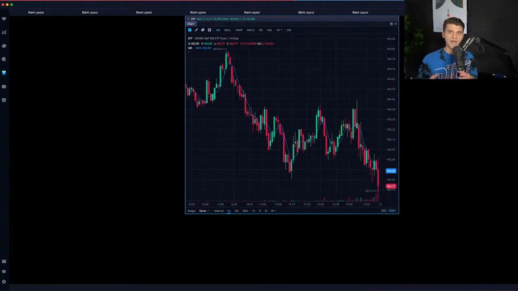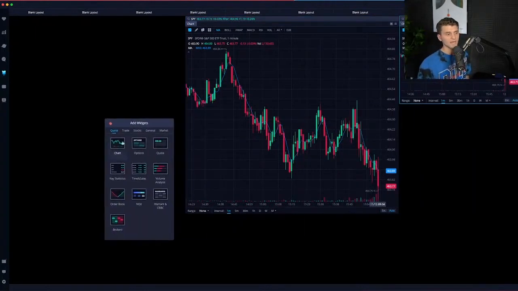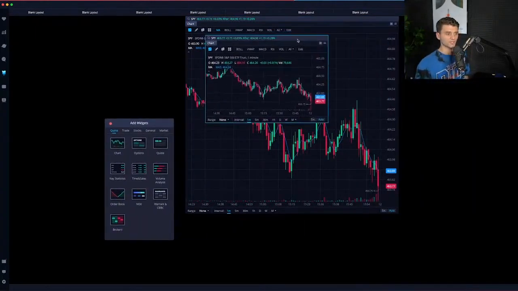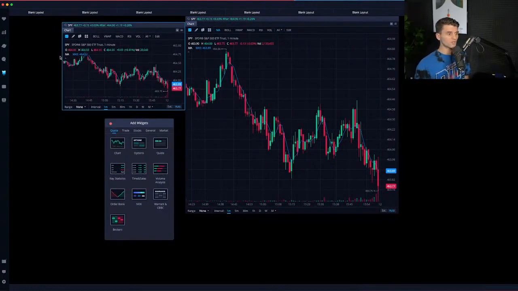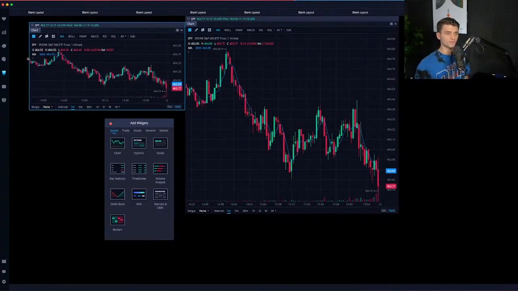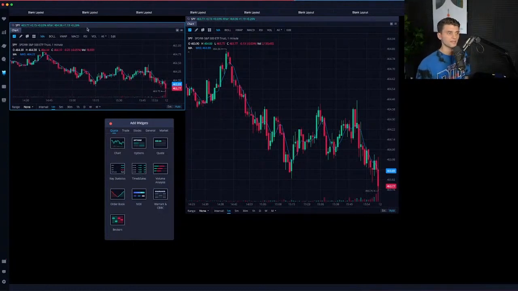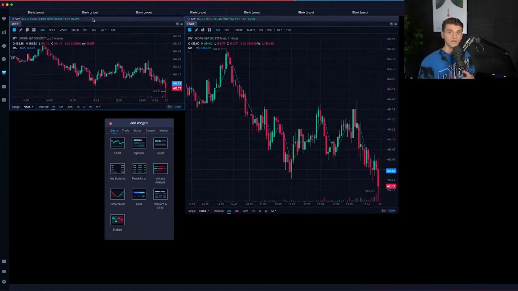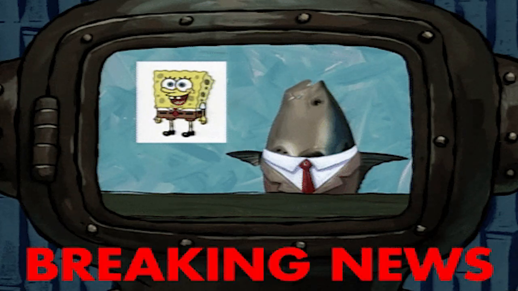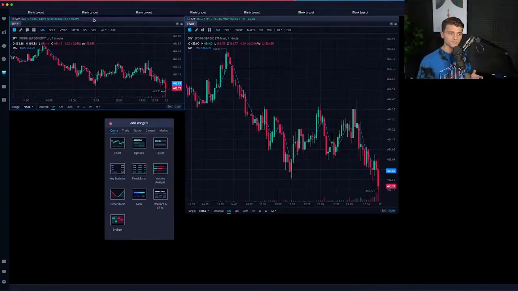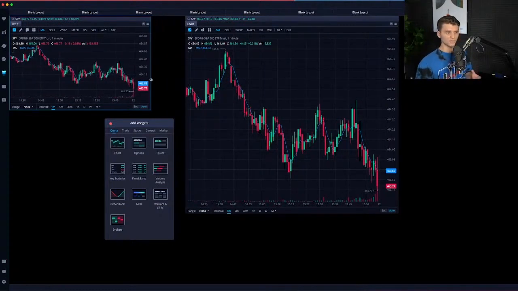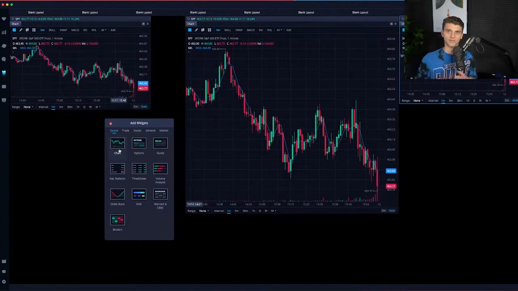The next thing I'm going to do is I have a secondary chart setup, right? So I'm going to hit the chart button again on the add widgets, and I'm going to put that chart in the upper left-hand corner. It's going to be a smaller chart, and what I use this for is any secondary names that I'm looking at. So if I'm looking at other names that have good news that I want to keep an eye on, or if I want to keep an eye on the S&P 500 or a sympathy play, I will have these charts set up to the left-hand corner. They will be smaller in size, but they're still obviously visible, and I can use them to accurately gauge if I want to rotate and play a different setup, right?